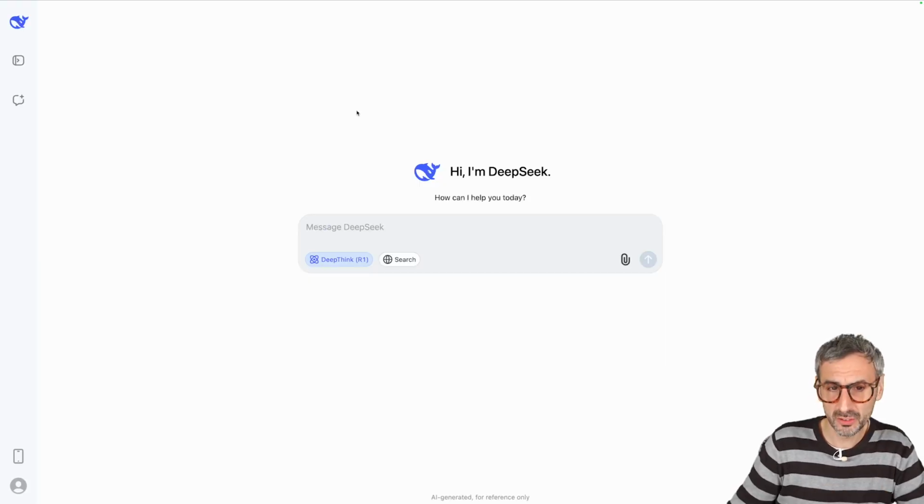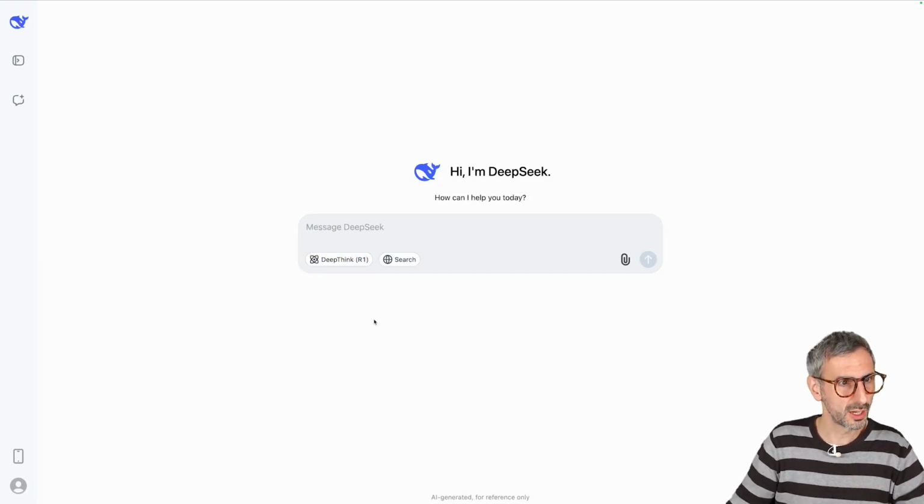Before we start, we need to make sure we are comparing apples to apples, right? If ChatGPT and DeepSeek were cars, well, the models would be the engine these cars are running on. So let's talk about models to make sure we are comparing the same OpenAI model with the corresponding DeepSeek model. And I'm going to start with DeepSeek.